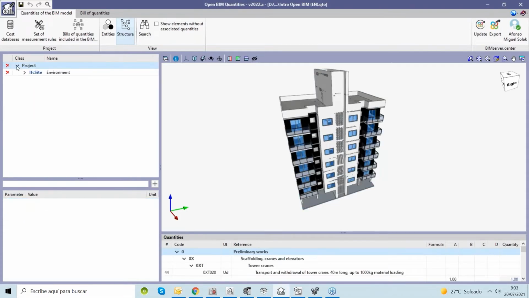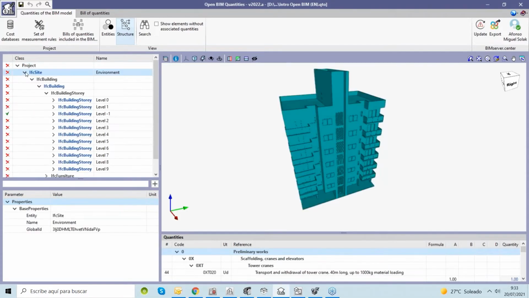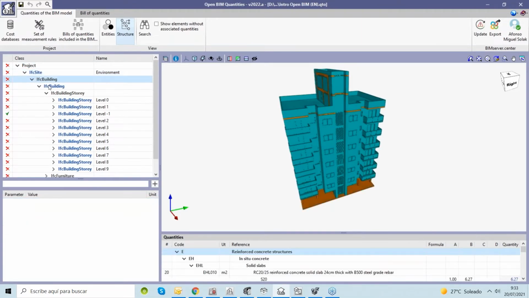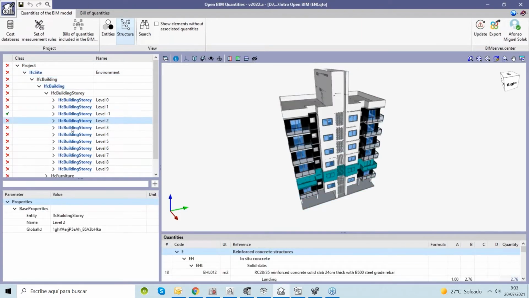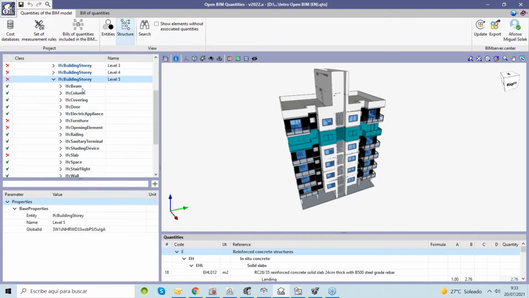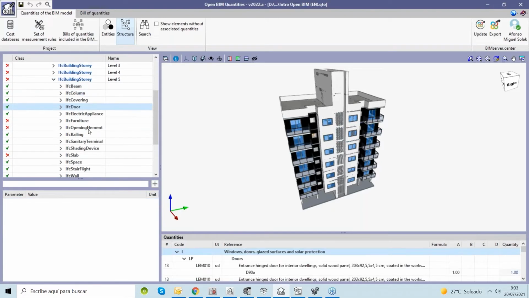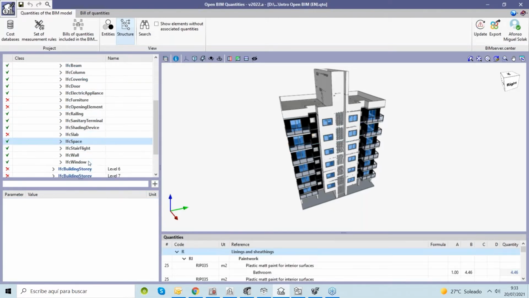Inside of this project, we have one site, and inside of this site, we have a building, and inside of the building, we have different stories, for example, level 3, level 4, level 5. Inside of each level, we have beams, columns, doors, railings, slabs, spaces.